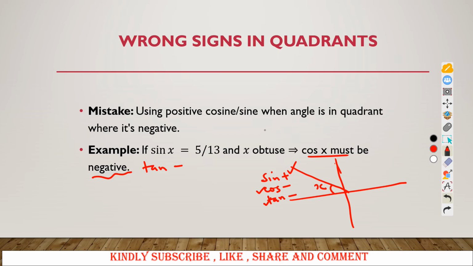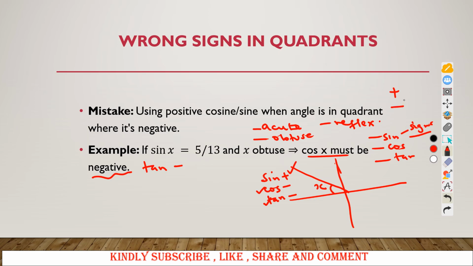And for some of these angles, especially when they talk about an acute angle, an obtuse angle, a reflex angle, something must happen to sine, to cos, to tan, and that is about the signs. So signs must change. If they don't, it means you get wrong answers. So wrong signs in quadrants will bring about wrong answers. Simply something like a positive or a negative, these two can make your solution wrong. So if you use positive yet in the quadrant the value must be negative, then your answer will be wrong.